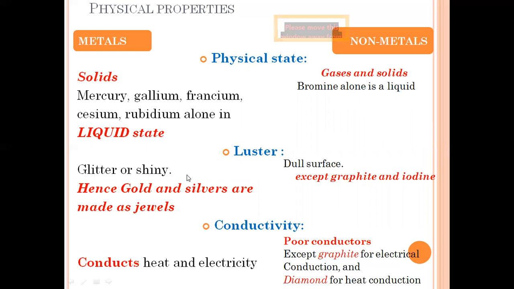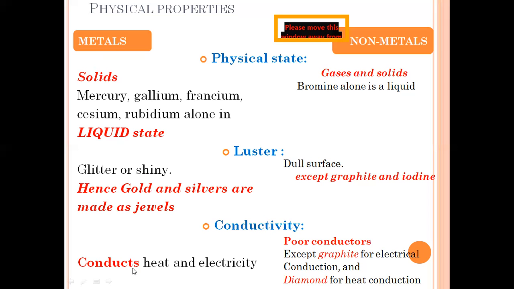So, luster. We all know gold and silver jewels. They shine, right? Therefore, metals have a glitter or shiny property, whereas non-metals have a dull surface. Graphite and iodine are the exceptions in this one. Conductivity.